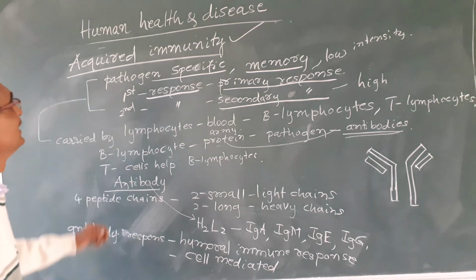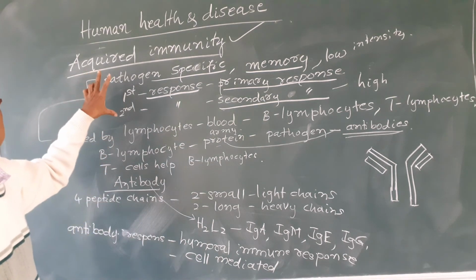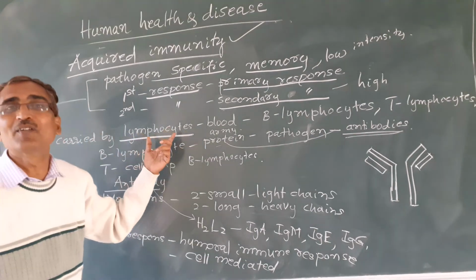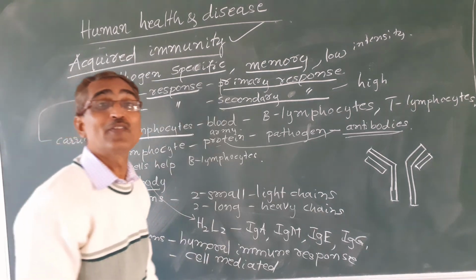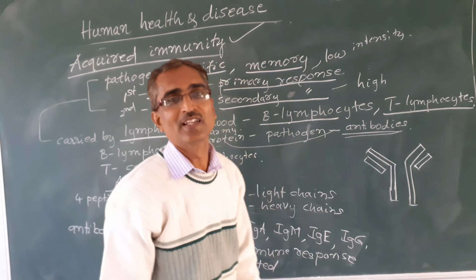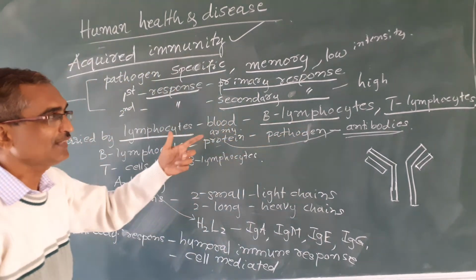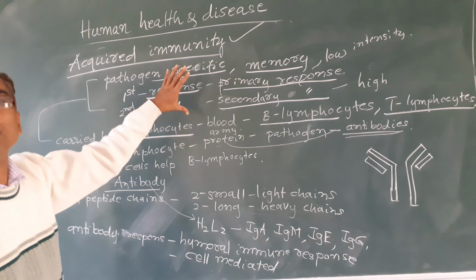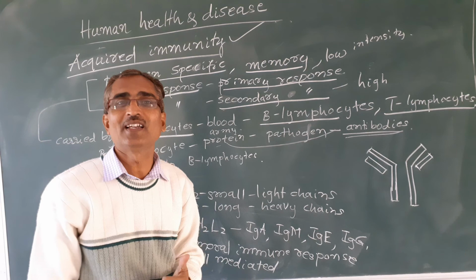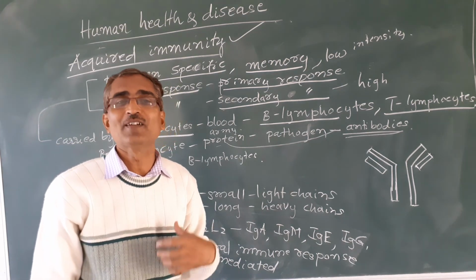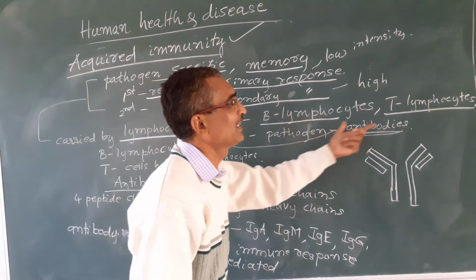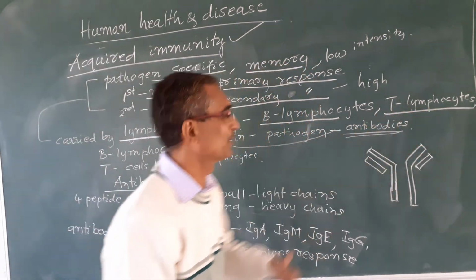These responses to the pathogens in our body are carried out by lymphocytes which are present in our blood. There are two types of lymphocytes: B lymphocytes and T lymphocytes.